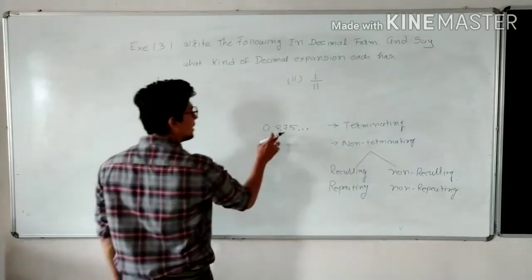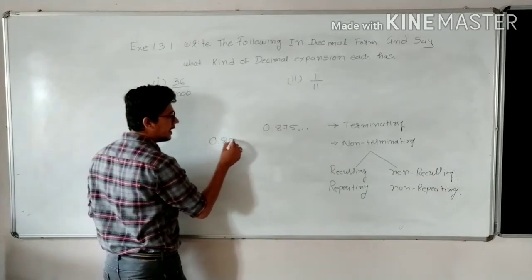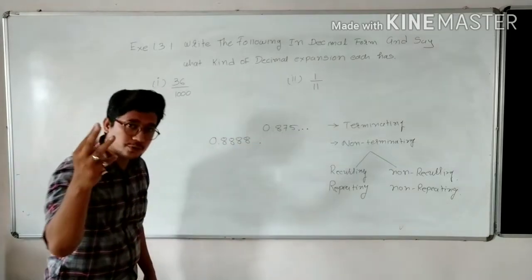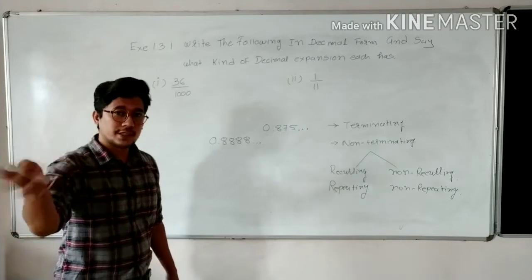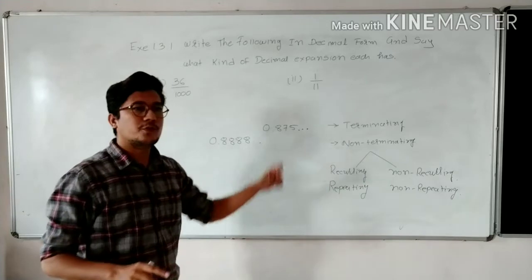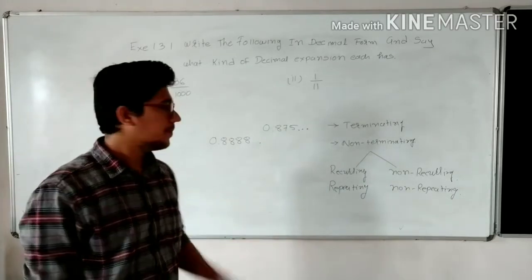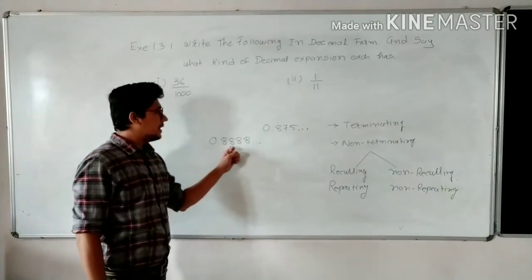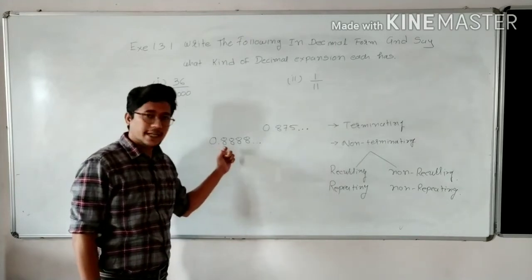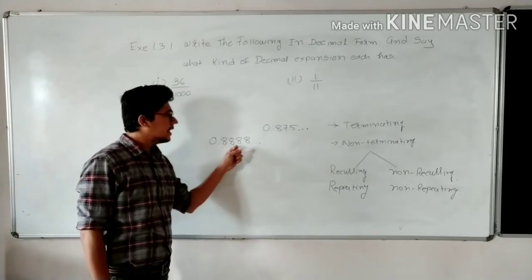Suppose digits are repeating, suppose I am writing 0.88888 and so on. How many dots do we have to put? 3 dots only. Not less than 3, not more than 3. 3 dots indicate that this division process continues to an unlimited span. Here, as you can see, only a single digit, 8, is repeating.